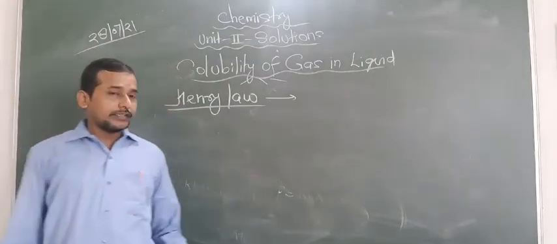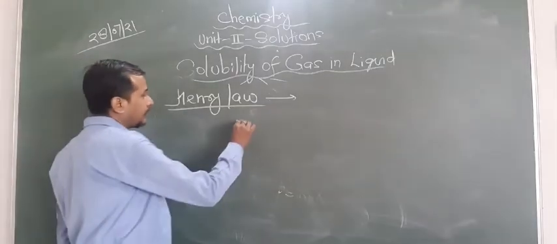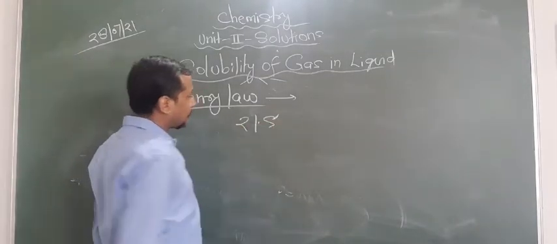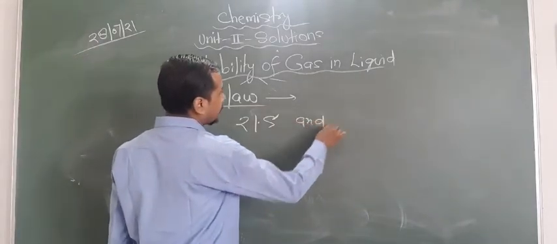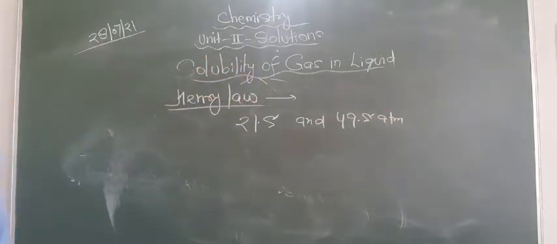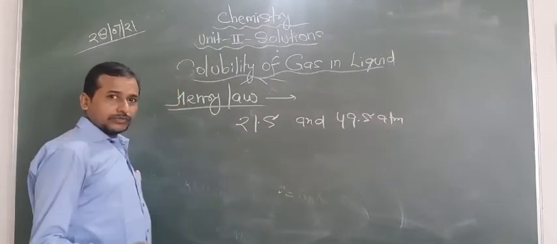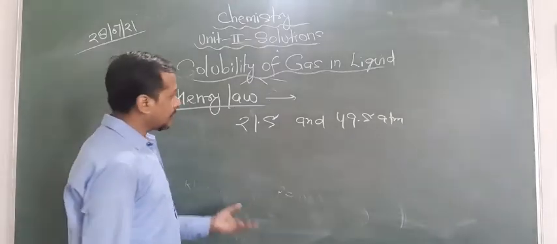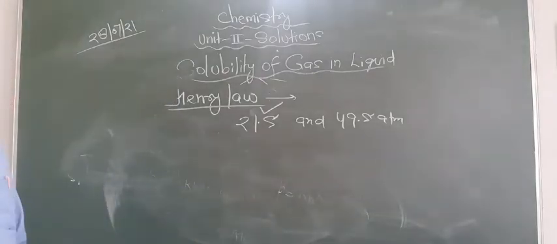Now one question arises related to KH. This question was asked in the board examination. The Henry's law constants of two gases are given like this: 21.5 and 49.5 atm. Now the question is: which is more soluble, this or this? This I told you: the lower the value of KH, the more the solubility. So this has the lower value, that's why it is more soluble in water. Are you getting this point or not? So this is regarding Henry's law.